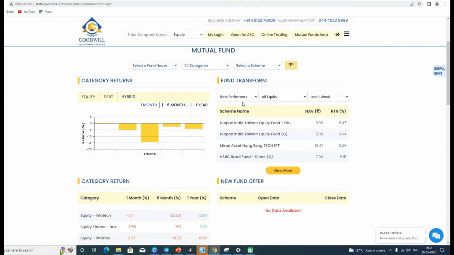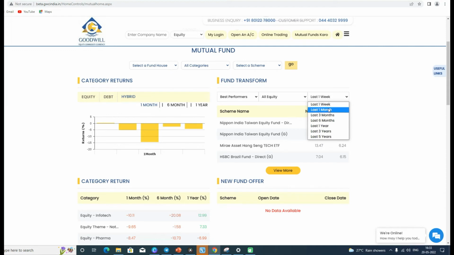After that we have the best performers in the equity segment. So basically we can see these funds are the best performers in the equity segment. So starting with Nippon India and Direct, then we have Nippon India and Growth, then we have Mirae Asset, and then we have HSBC. And this is basically the net asset value, and this is basically the returns of these schemes for the time frame of last week.